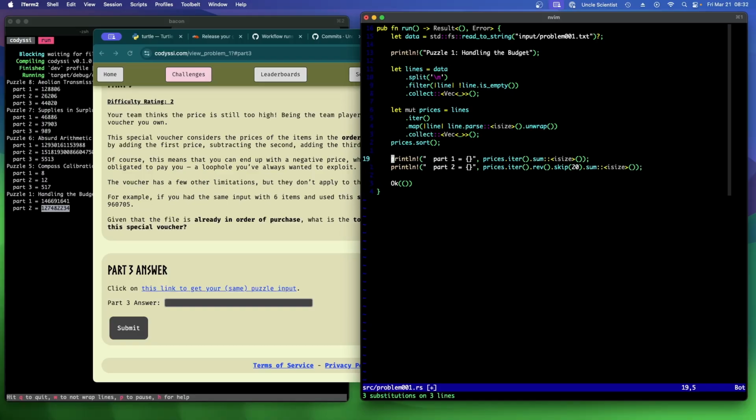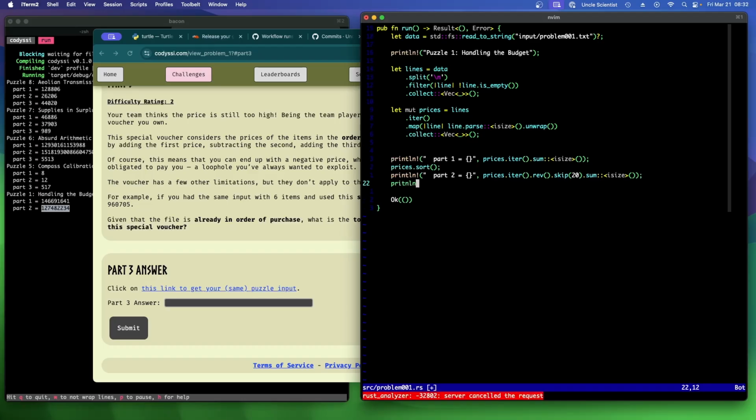What do we want to do then? If we're going to alternate, we can still do a map, but we can do an enumerate and then determine if it's even, we add it, and if it's odd, we subtract it. Right? Println. Oh, but we've sorted the prices. Okay. So what we'll do is calculate part 3 before we do the sort. And then println part 3 is equal to part 3.